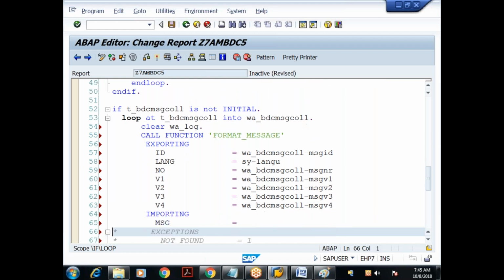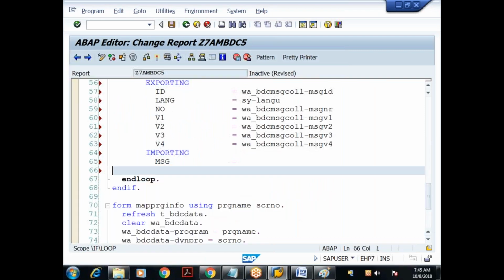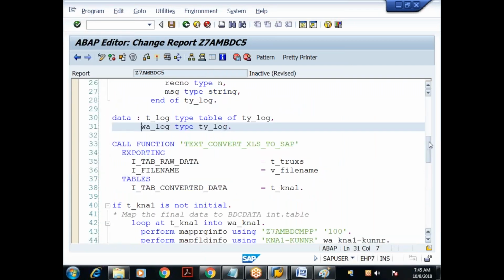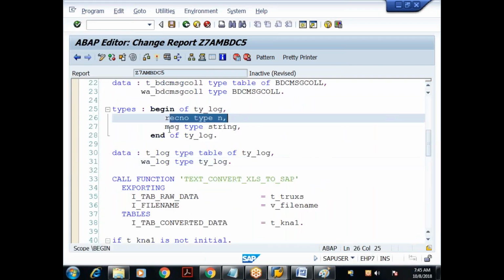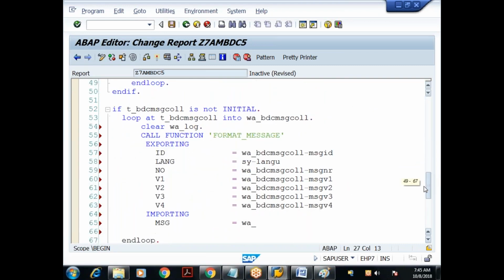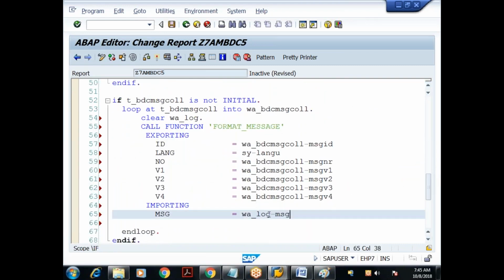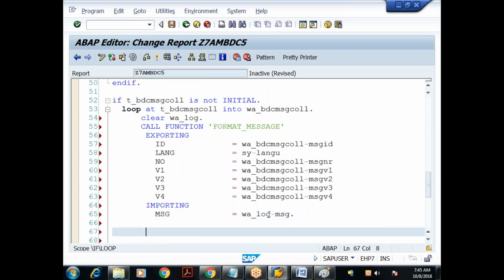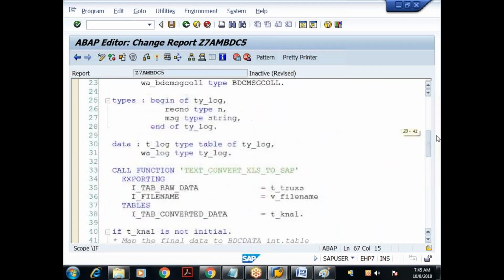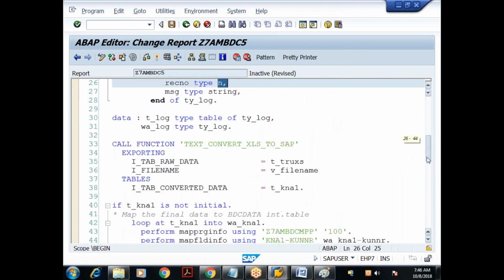So I'm passing the message IDs and message numbers, and importing. It returns me the message. That message I'll receive inside w_log. This w_log has how many fields? Two fields: record number of type N and message of type string. So I'll say w_log-msg. Then there is another field, w_log-record number, of type N. I took it as alphanumeric.